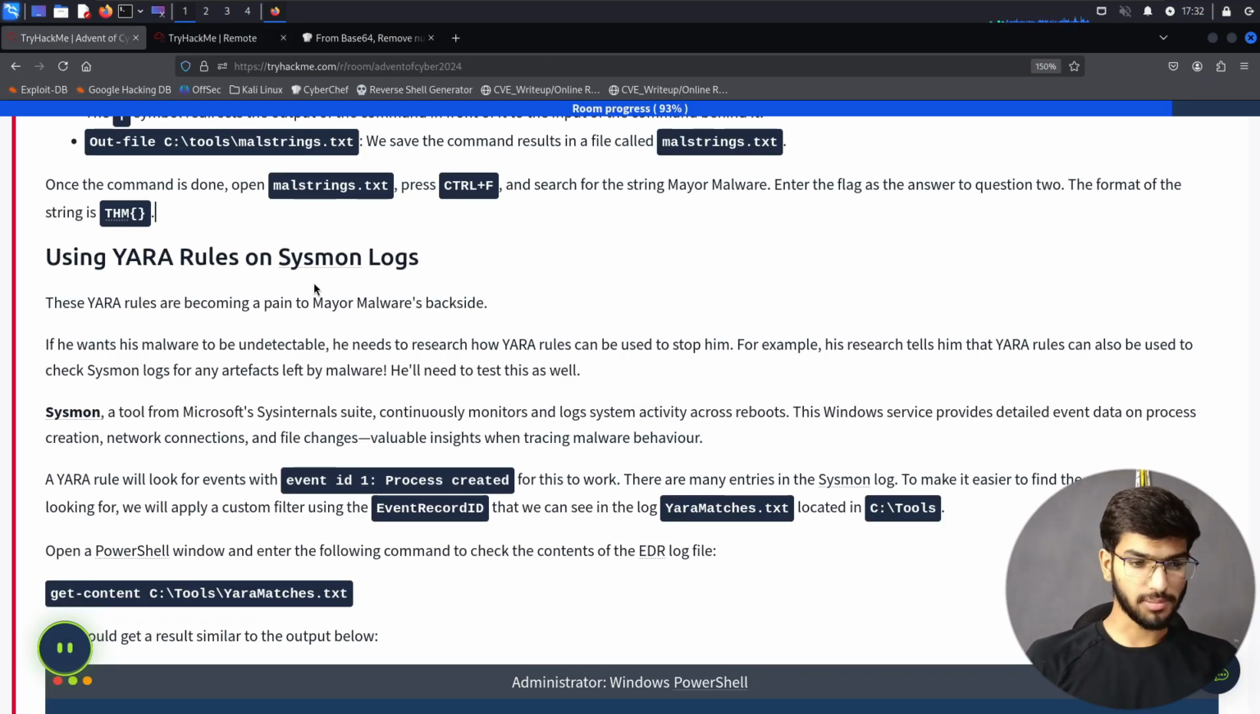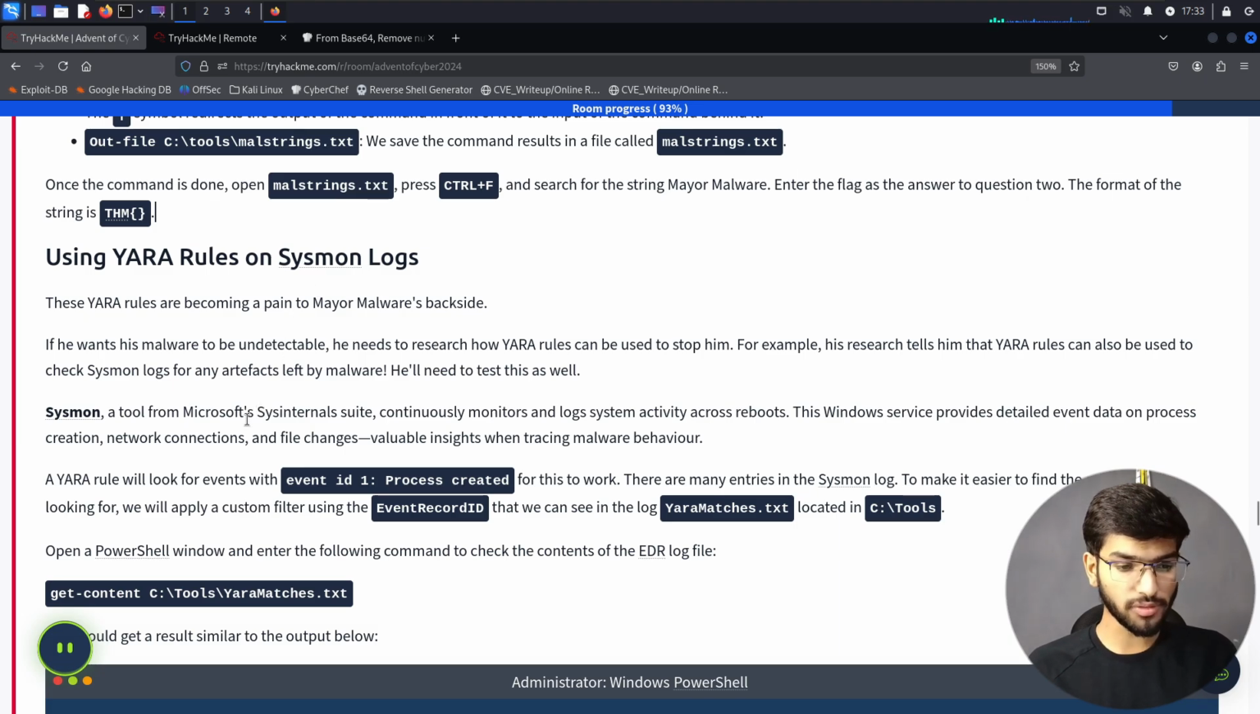Coming back to the description. Using YARA rules on Sysmon logs. These YARA rules are becoming a pain in Mayor Malware's backside. If he wants his malware to be undetectable, he needs to research how YARA rules can be used to stop him. For example, his research tells him that a YARA rule can also be used to check Sysmon logs for any artifacts left by malware. He needs to test this as well.